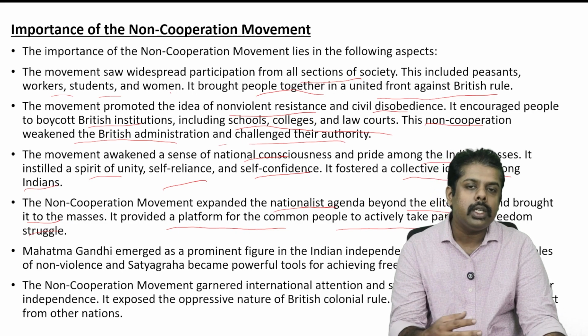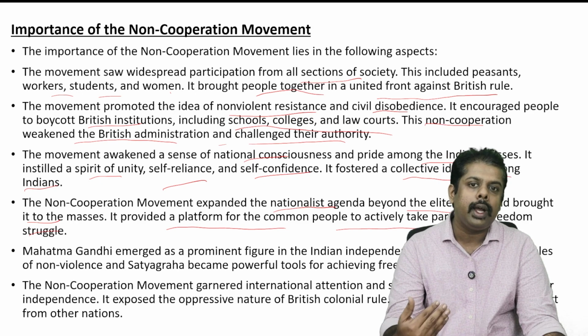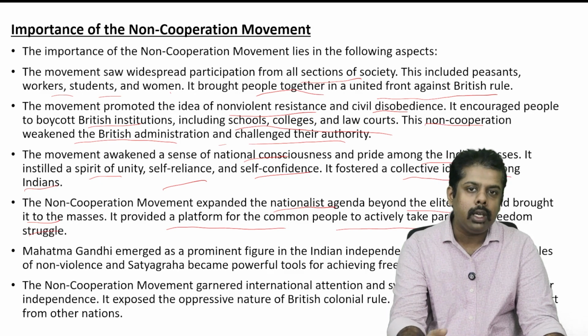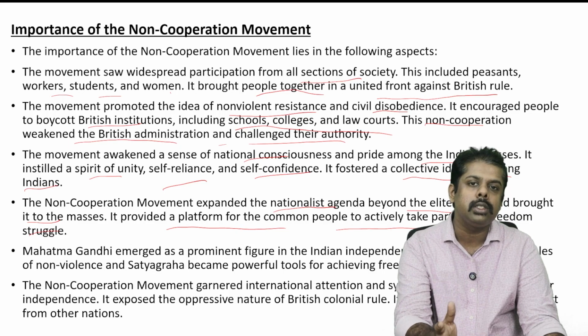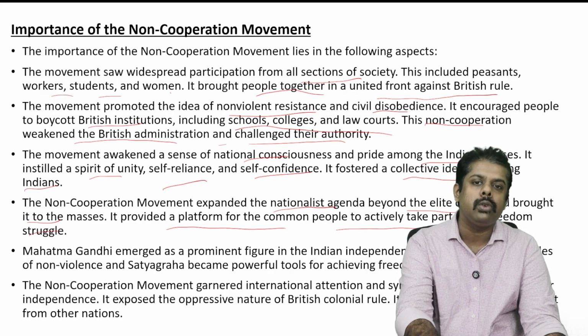In that way people were engaged, and they had a belief that what they were doing was making this movement a success and bringing our country near our goal, which was complete independence.